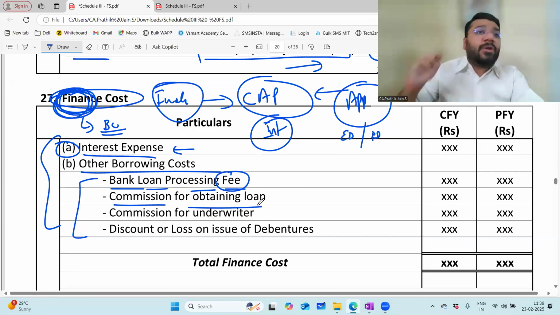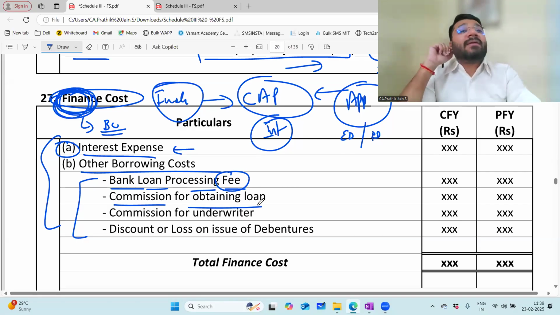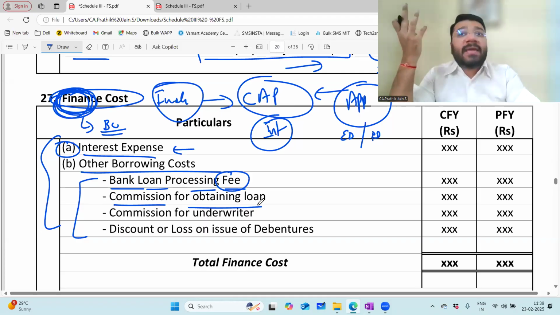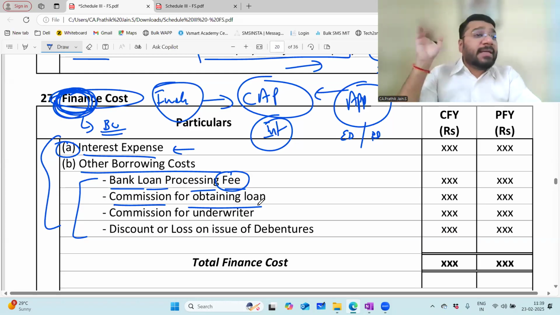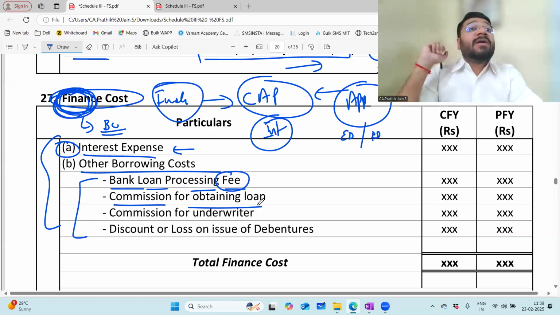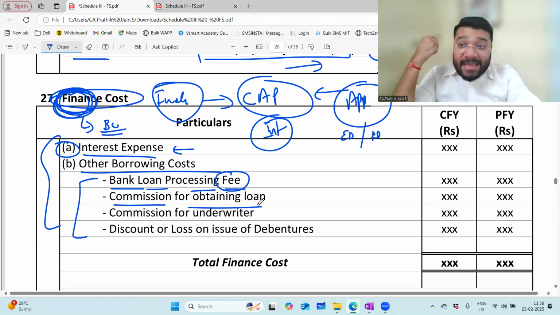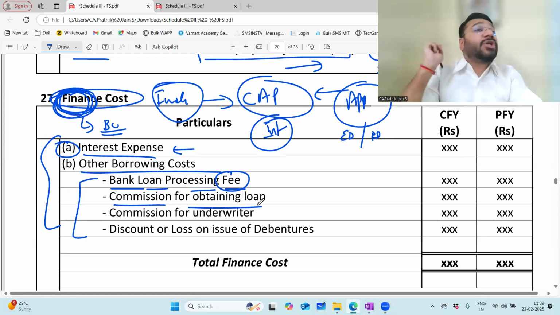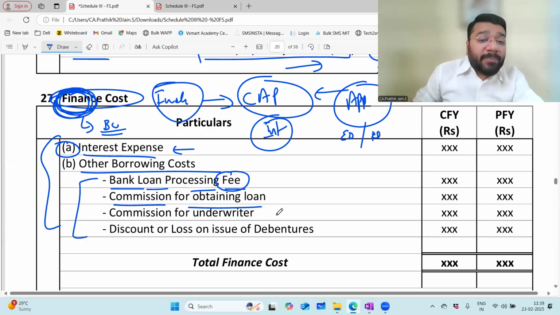Next is commission to obtain loan. Sometimes you don't have a good contact and relation with the banker, so you route through an intermediary person. That could be any bank loan agent, or even sometimes a CA or a CMA or a CS, telling you that if you want a loan, please let me know, I will help you. He's got good contact with the bank. He knows what documents to give so that the bank will process the loan faster. If you're paying any commission to that CA, CS, CMA or any agent, that is also in relation to raising the funds. So the commission for obtaining loan is also part of your other borrowing cost.